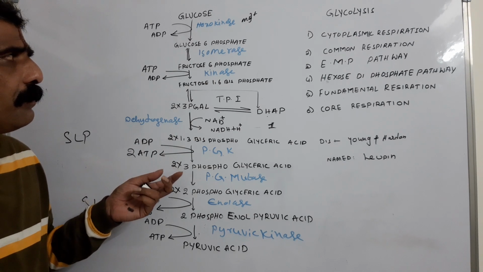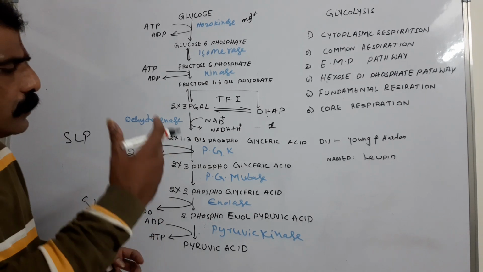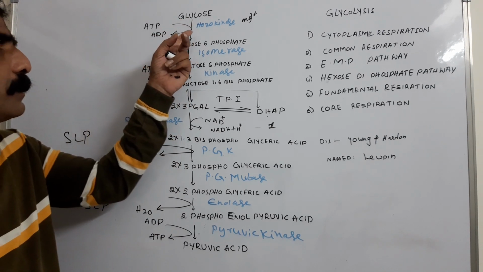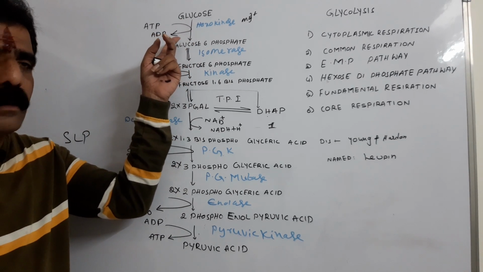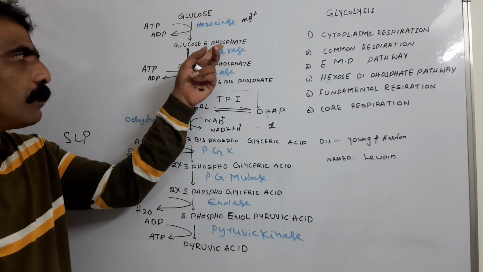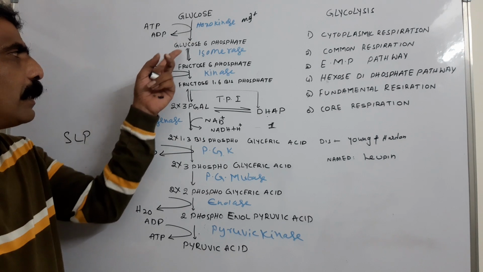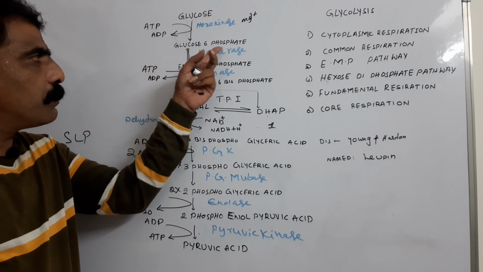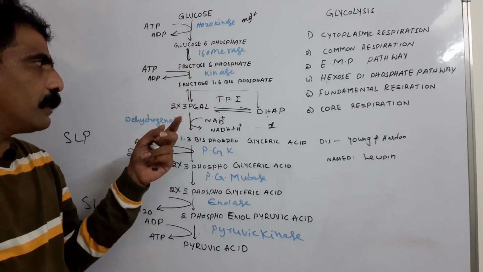So here if you go through the series of these 10 reactions, the first reaction is nothing but phosphorylation, where glucose undergoes phosphorylation resulting in the formation of glucose 6-phosphate. And second reaction is nothing but isomerization, where glucose 6-phosphate is isomerized to fructose 6-phosphate.